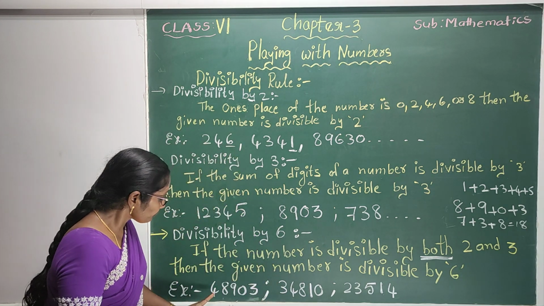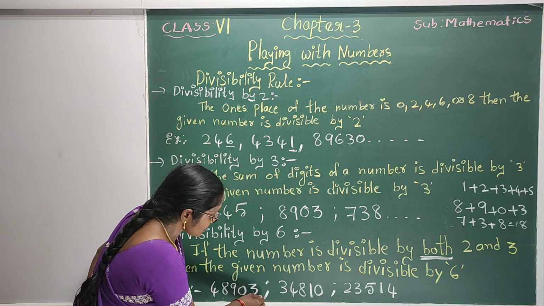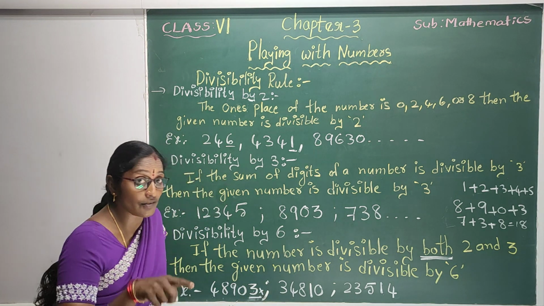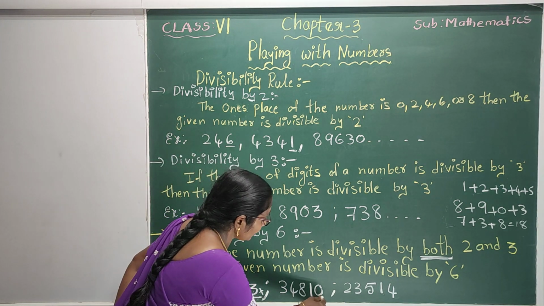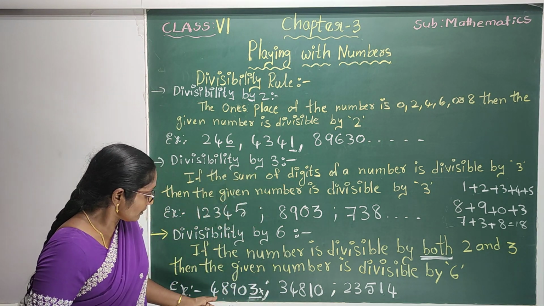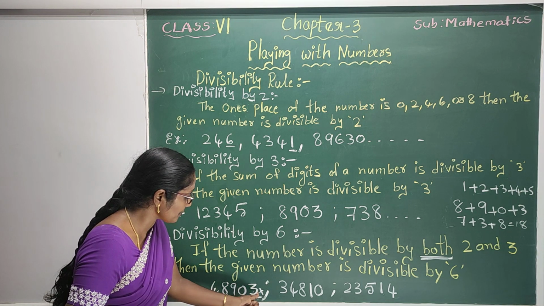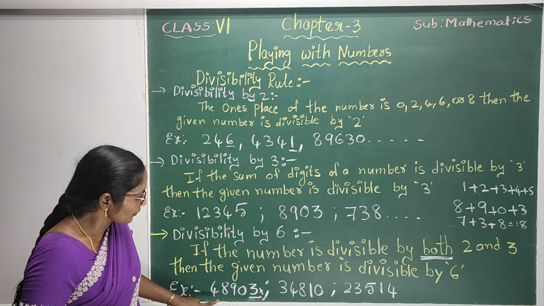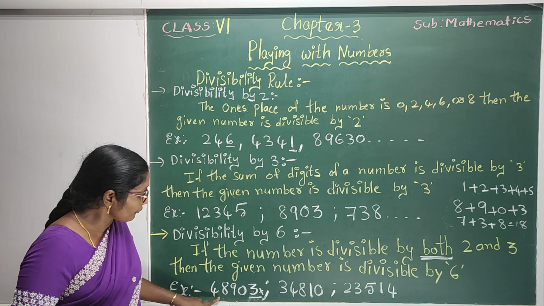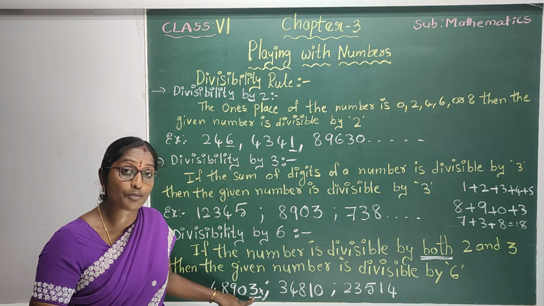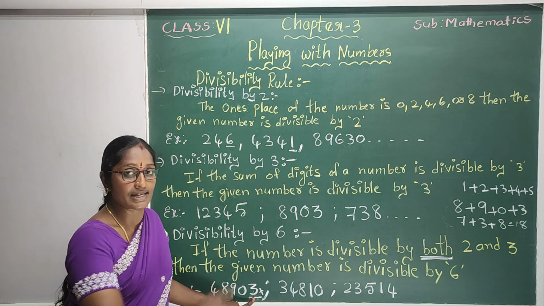For example, here 48,903. The last digit is 3. So, it is not divisible by 2. Next, here we will check the digits: 4 plus 8 plus 9 plus 0 plus 3. What is the answer? 12, 21, 24. 24 is a multiple of 3. Here 48,903 is divisible by 3. But it is not divisible by 2. So it is not divisible by 6.